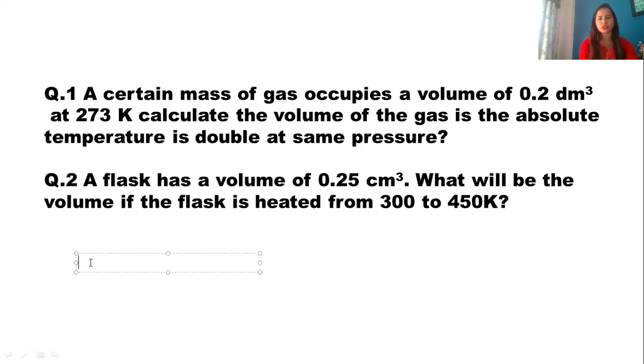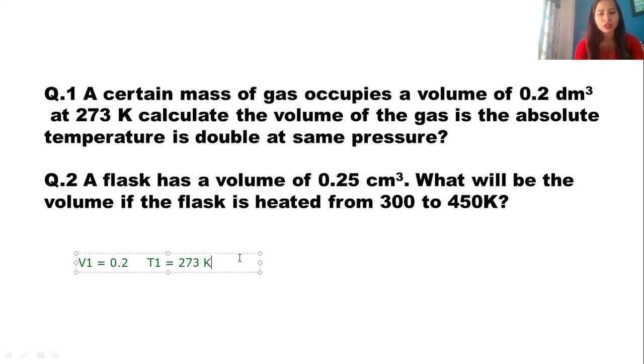I'm just going to tell you the hint. For the first part, they have mentioned that the volume is equal to 0.2 dm³. I can simply say that is V1 at 273 Kelvin, meaning T1 is equal to 273 Kelvin. Calculate the volume of the gas if the absolute temperature is doubled.